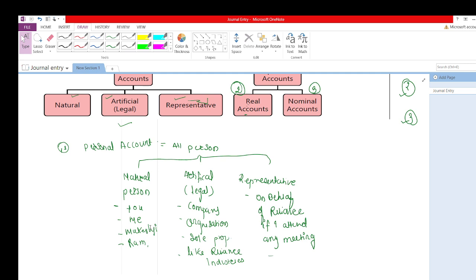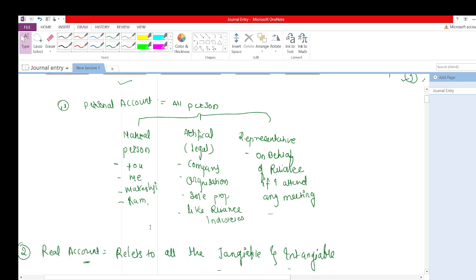Natural person means like you and me. Artificial person is Reliance Industries, Tata Industries, or any business or entity that legally has a title as a business. And I have explained what a representative person is: if I am attending a meeting on behalf of Reliance, then I will be called a representative person.